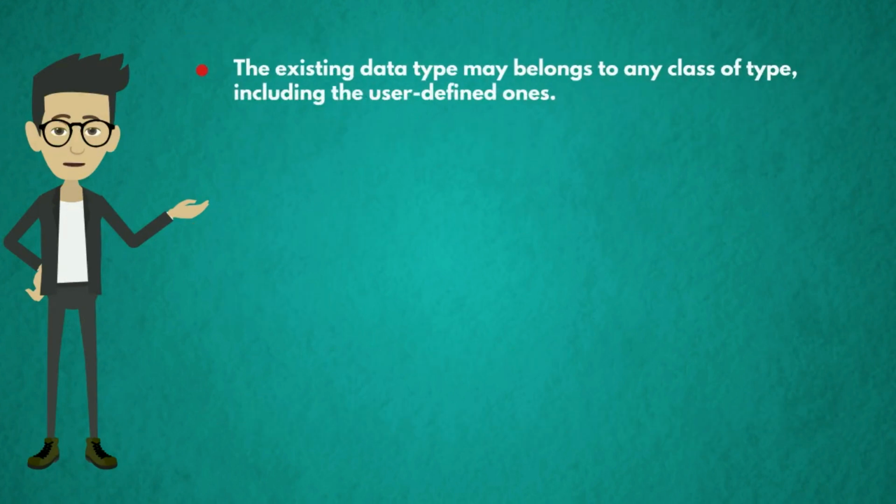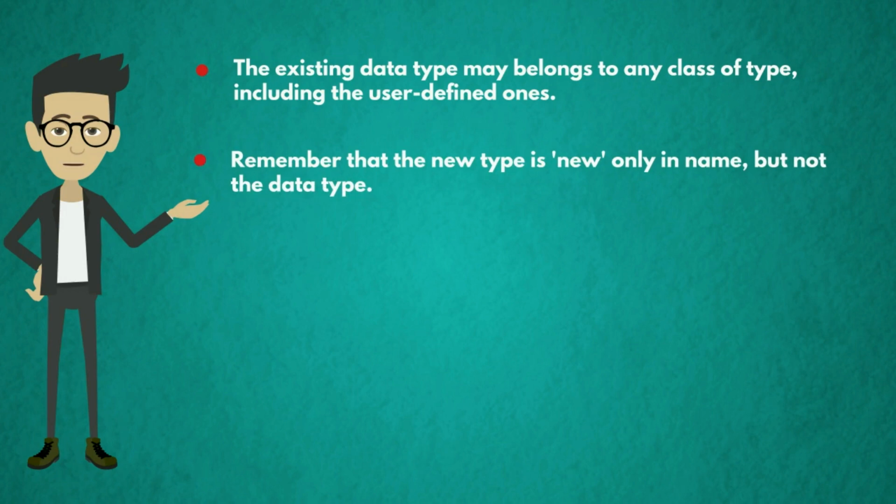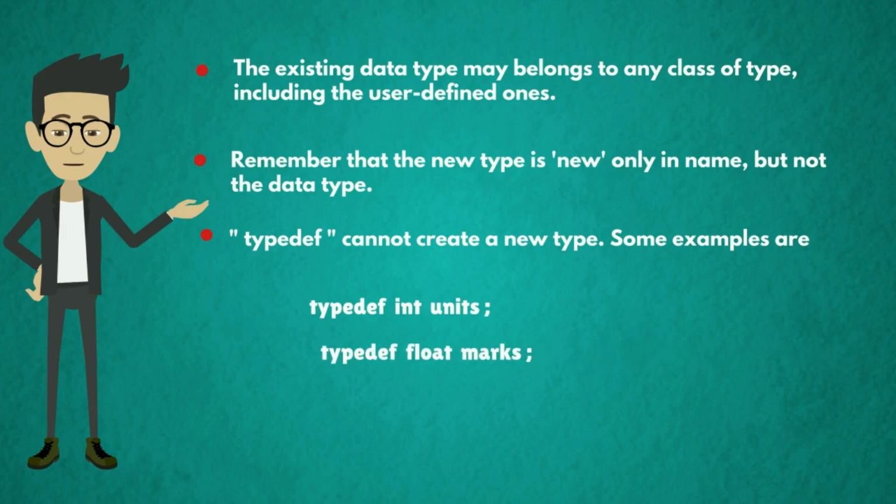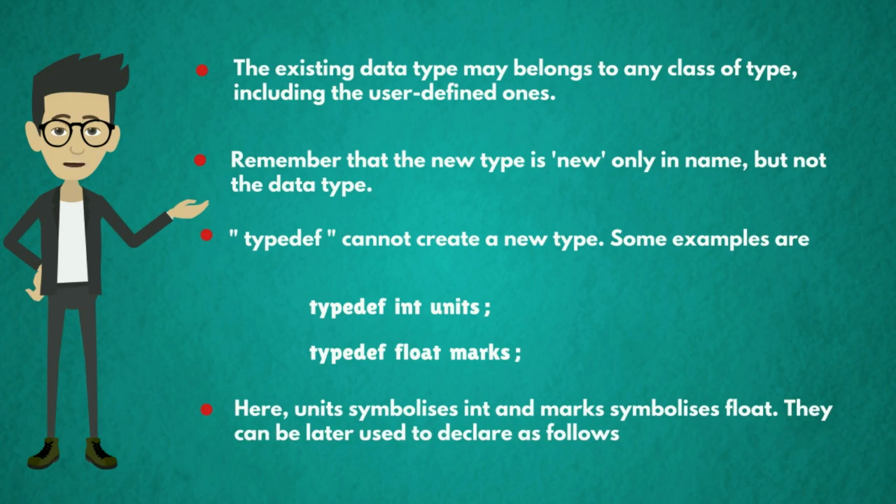The existing data type may belong to any class of type, including the user-defined ones. Remember that the new type is new only in name, but not the data type. Typedef cannot create a new type. Some examples are typedef int units. Units is an integer data type defined by typedef. Typedef float marks is a second example. Marks is a float data type defined by typedef. Here, units symbolizes int and marks symbolizes float. They can be later used to declare variables as follows.